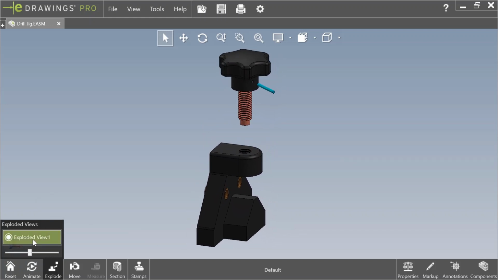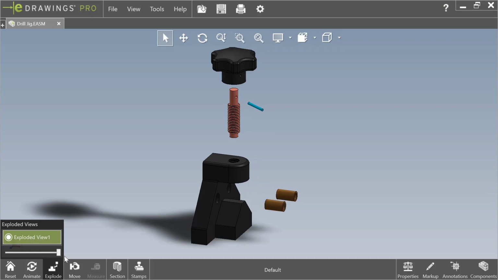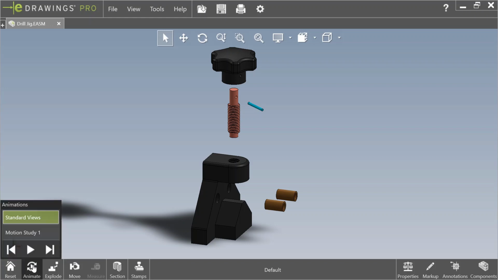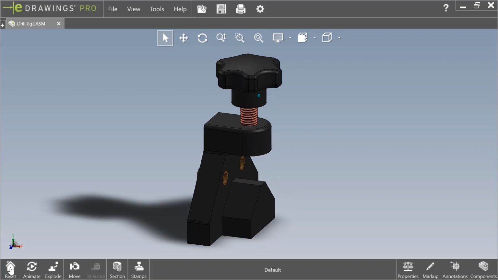So this is the exploded view animation. And when you click on reset, it goes back to the collapse view.